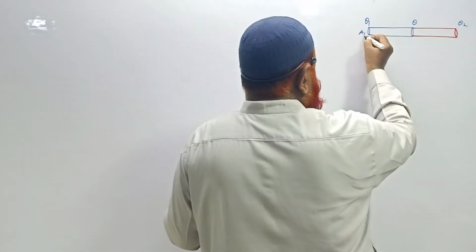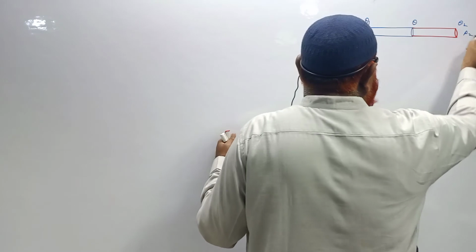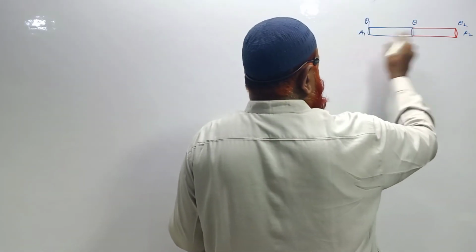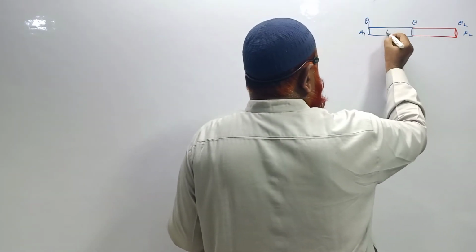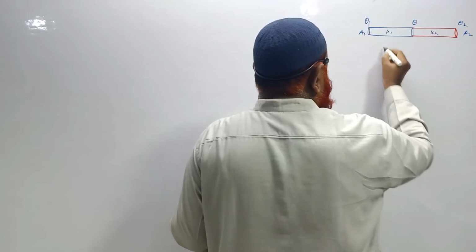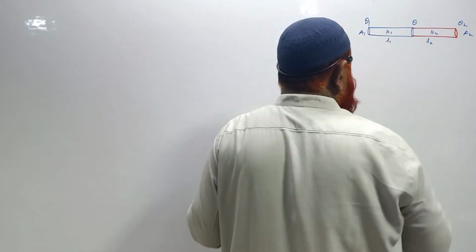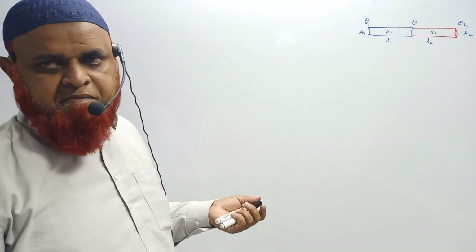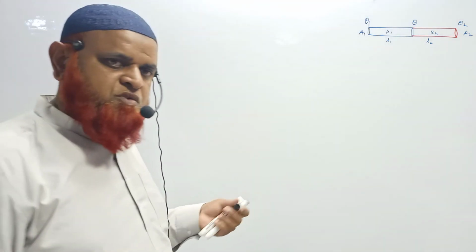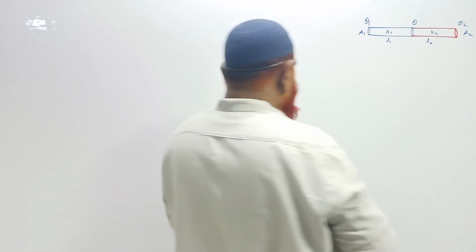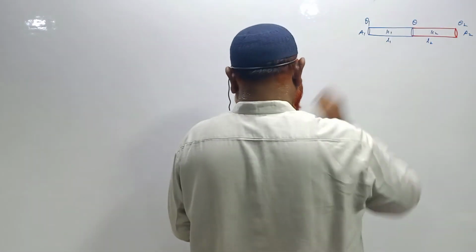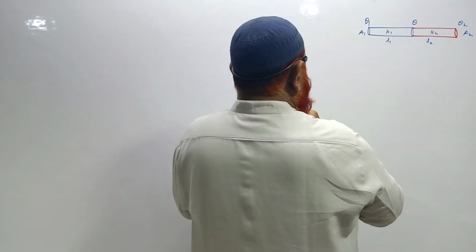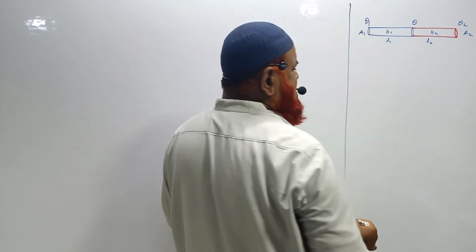Now the area of cross section of this rod is A1 and this is A2. The areas of cross section are different. The coefficient of thermal conductivity is also different. Let us imagine their lengths are also different here. Is it? Length is also going to be different. Now, how are you going to find out this temperature? For that, let us create one shortcut by taking some subconditions.